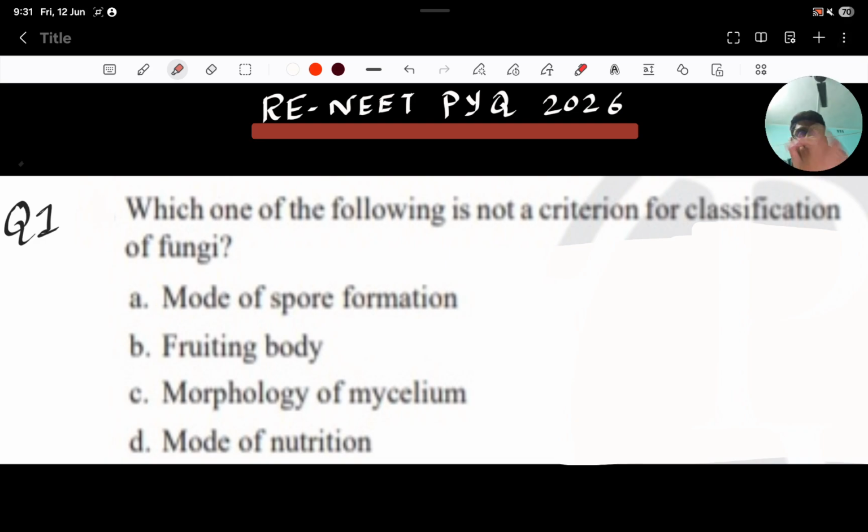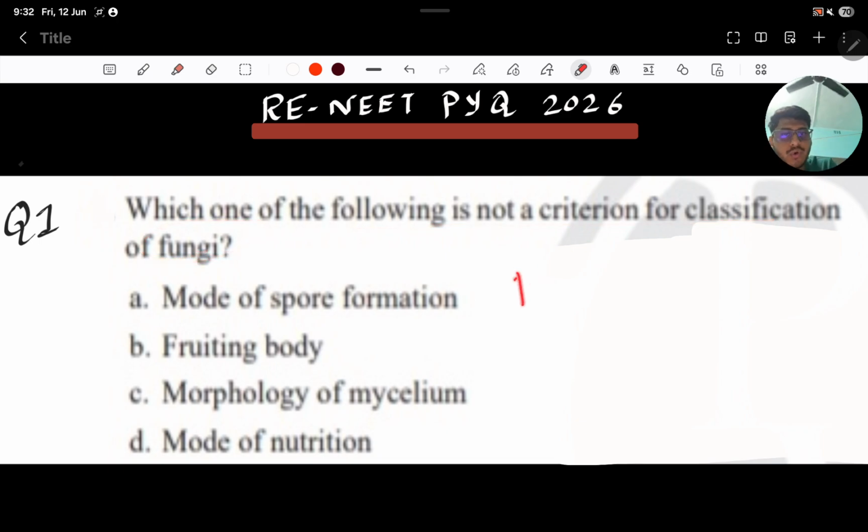Okay, so for the NEET examination, I have come up with a series. In this series, we will be discussing some questions which are important, obviously, for your NEET examination. So let's start with the first question. The first question is, which one of the following is not a criterion for classification of fungi?